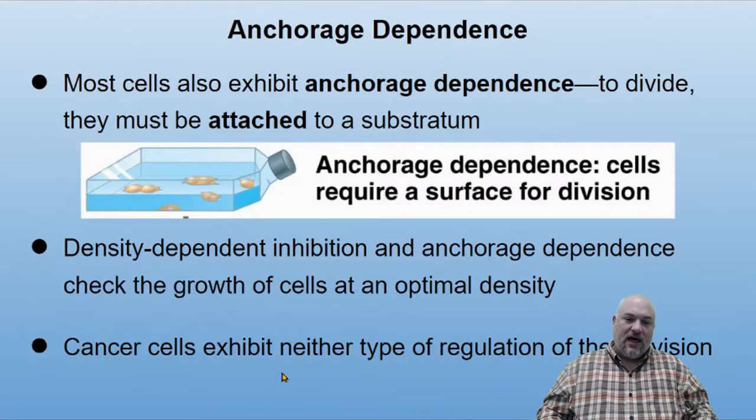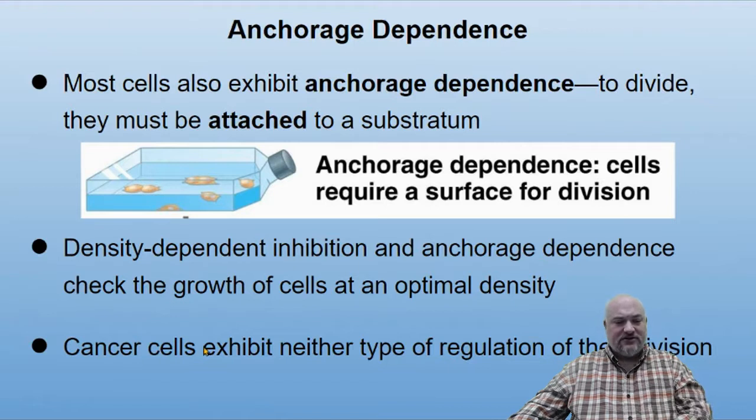Okay? There's also anchorage dependence. To divide, cells must be attached to a substratum, to something to grow on. This assures that things grow where they should. So you got to have a surface there. So density-dependent inhibition and anchorage dependence check the growth of cells at optimal densities and locations.